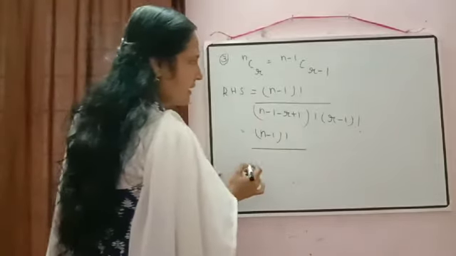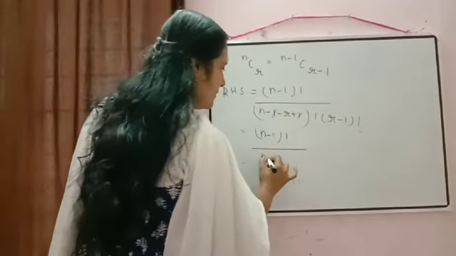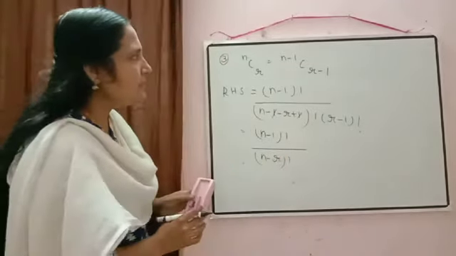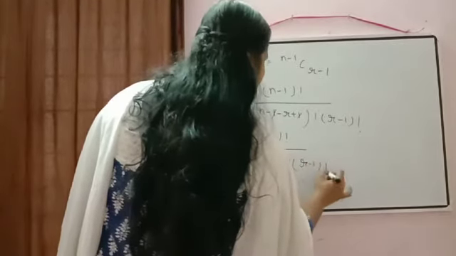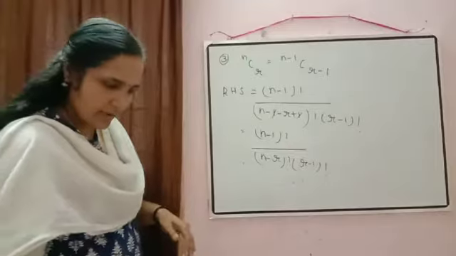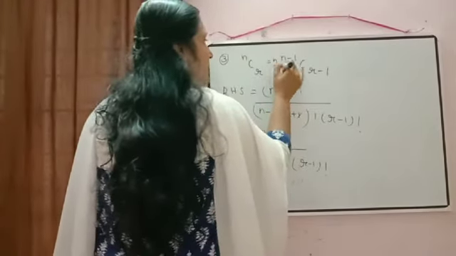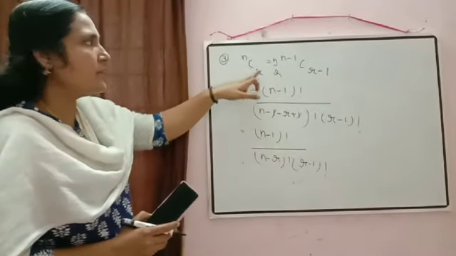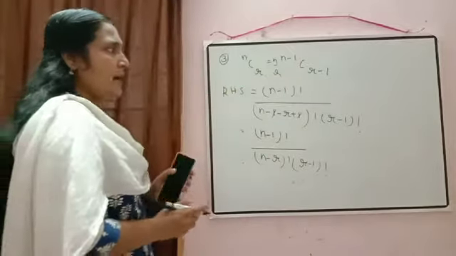Here what will come there? These two will get cancelled. So remaining it will be equal to N minus R factorial. Now what is remaining here? R minus 1 factorial. NCR can be written as N by R into N minus 1 C R minus 1.